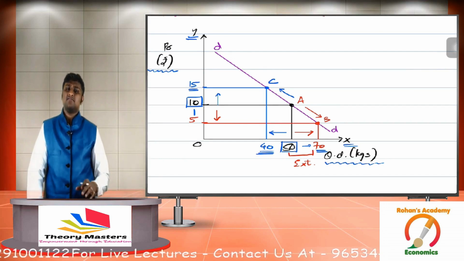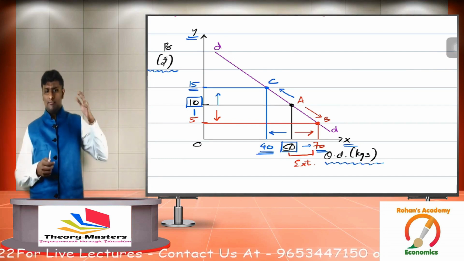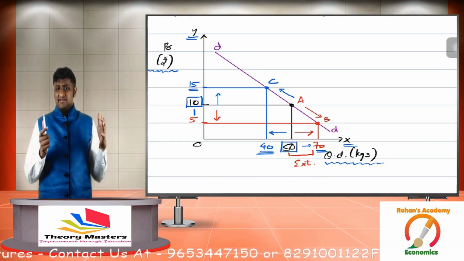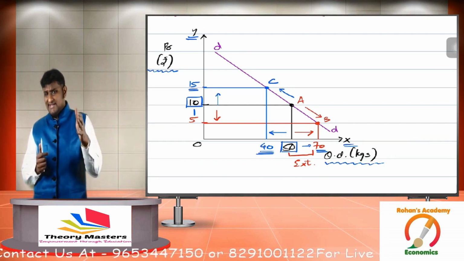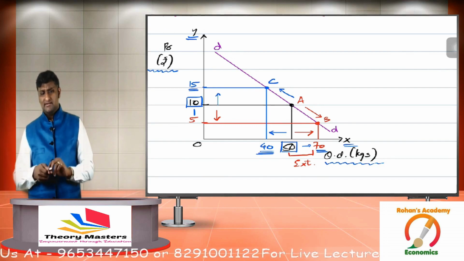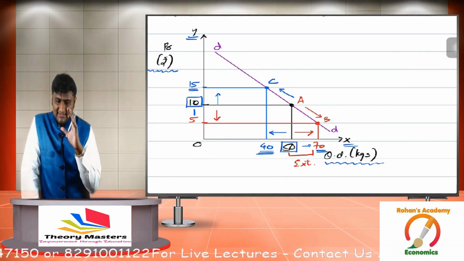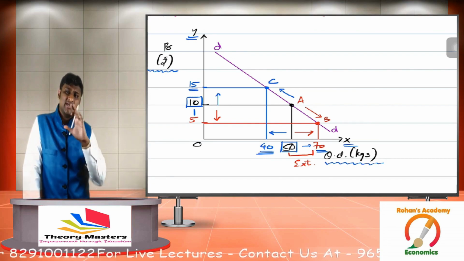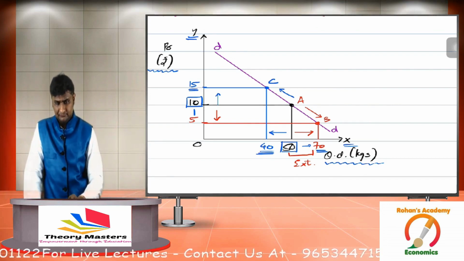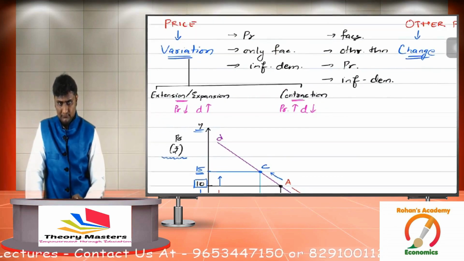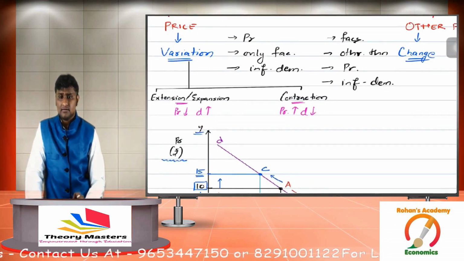And on the demand curve, can I say in case of extension, we are moving from point A to point B, that is downward movement. And when demand contracts, we are moving from point A to point C, that is upward movement. So I hope the concept of extension and contraction is very clear to all of you. This is how it looks like. I hope everyone understood this.